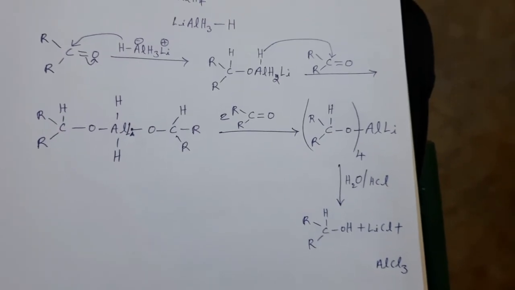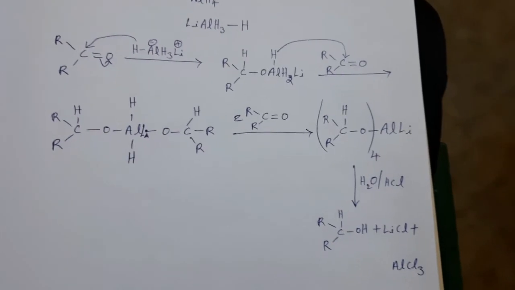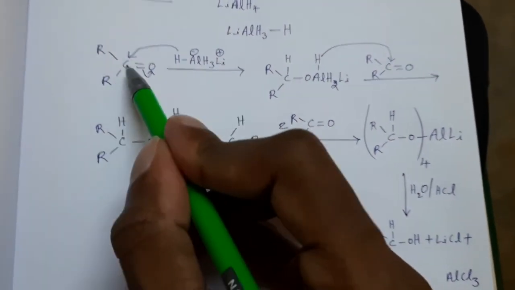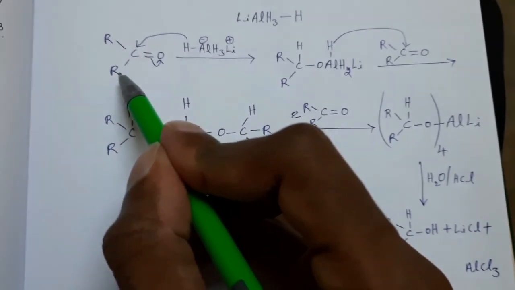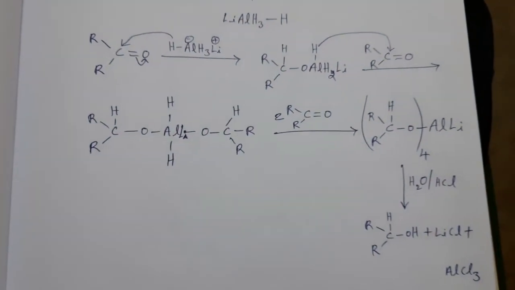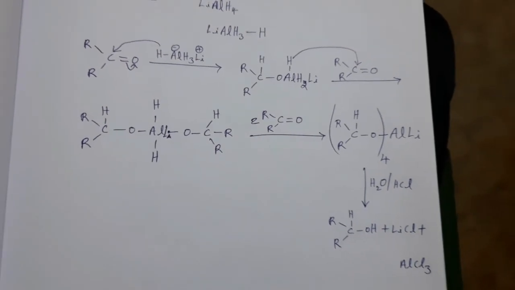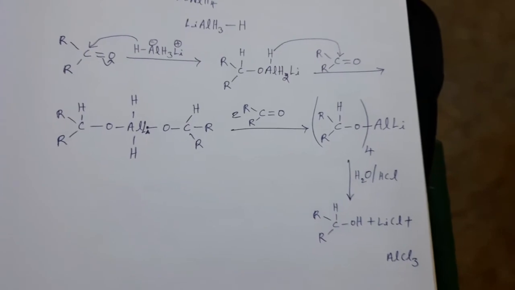Reduction of aldehydes with LiAlH4 also follows a similar type of mechanism. Only one difference is there. In case of ketones, 2 alkyl groups are attached to the carbonyl. In case of aldehydes, only 1 alkyl group. In this place, a hydrogen atom is there. Everything else is the same. So this is the mechanism for aldehydes and ketones with LiAlH4. Thank you, students.